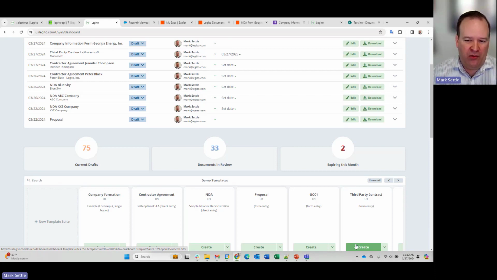And so one way that we've recommended they can do this is they can actually create a form template in Legito that gathers the metadata and might take some information, and then they just simply attach their third-party document to it. So that's one way.